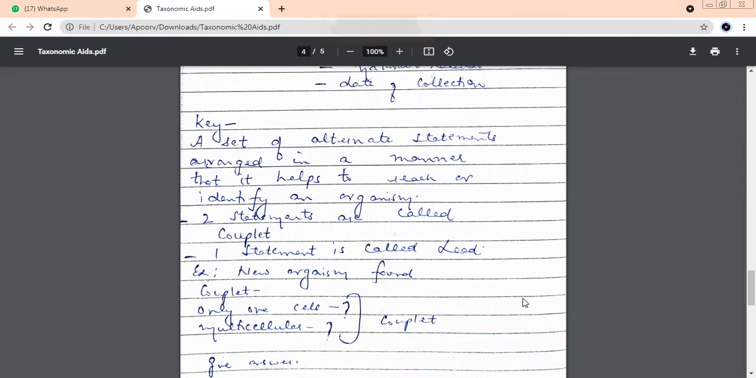Herbarium. Yes. Zoological gardens are commonly called zoos. Yes. And when we want to prepare a herbarium, we first collect the plants. Then what is the next step that we do? We dry them. And after drying, what is the next step we do? Press. We press it between filter papers.